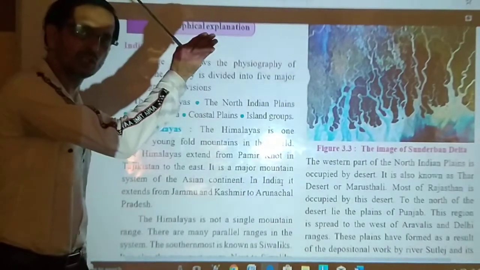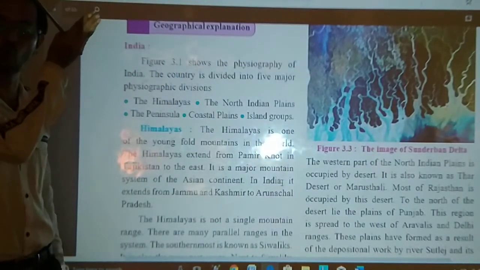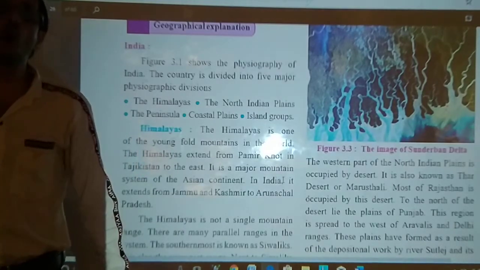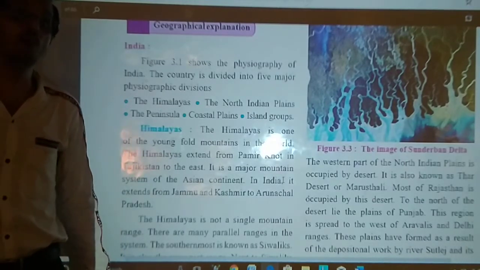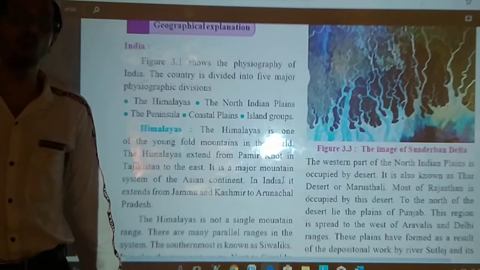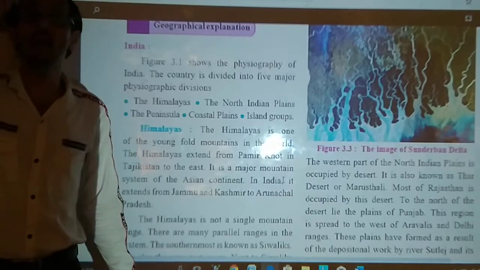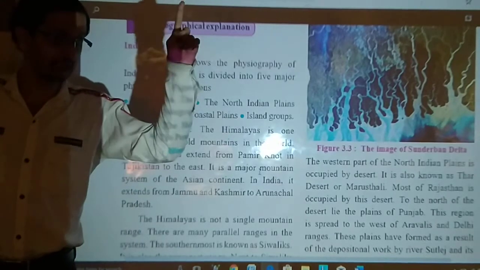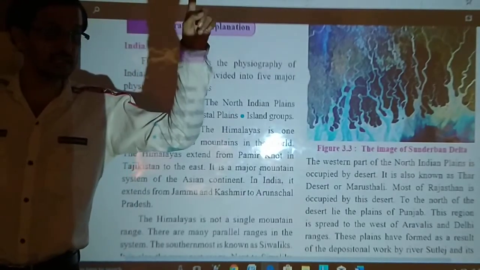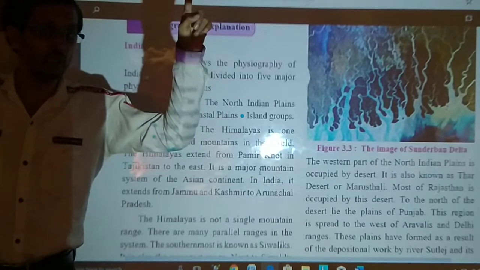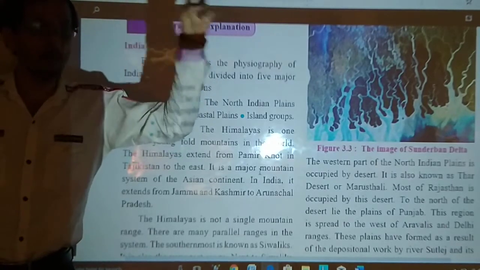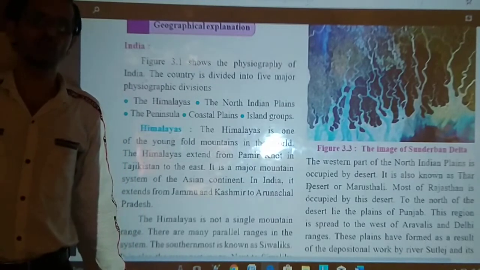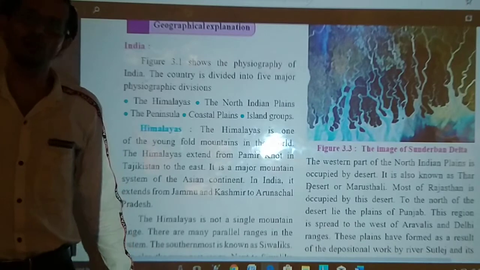From Pamir North, Himalayan range of mountains originate and they end in Arunachal Pradesh, northeast. So you can see how vast an area they are covering from Pamir North in Tajikistan, which is not in India, it is a separate, independent country. Then these mountains end in Arunachal Pradesh, near the northeast.